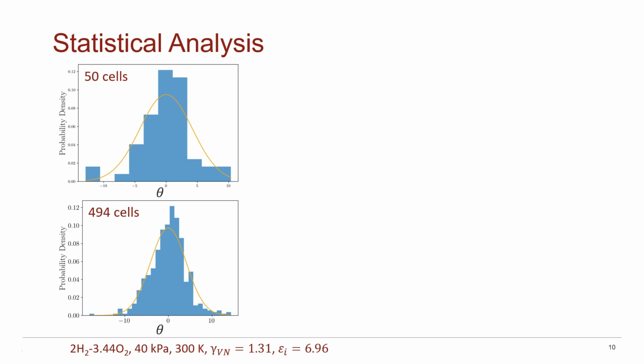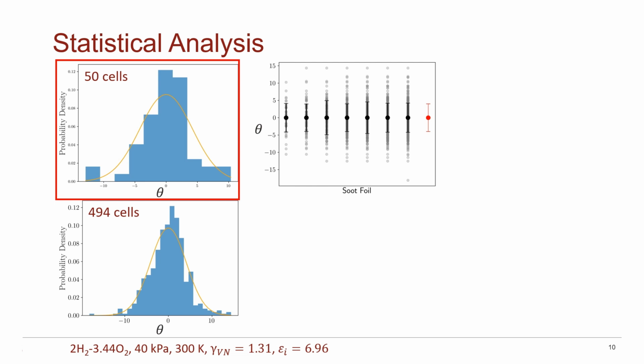Of course, one would expect this from the central limit theorem, where the sampling distribution converges rapidly to a normal distribution with an increasing number of samples, regardless of the variable distribution in the population. If we take this study a step further and look at the distributions of our 7 new soot foils, we can see that by 50 samples, the mean and standard deviation of theta have already converged.